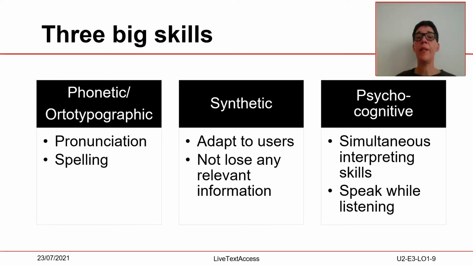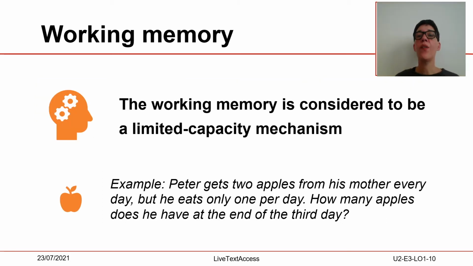Second, synthetic. Deaf people generally read subtitles at a slower rate in comparison to normal hearers. Real-time subtitlers have to compress the source text syntactically and semantically, trying not to lose any relevant information. Third, psychocognitive. Real-time subtitlers need to have simultaneous interpreting competencies since they have to speak while listening to the source text.